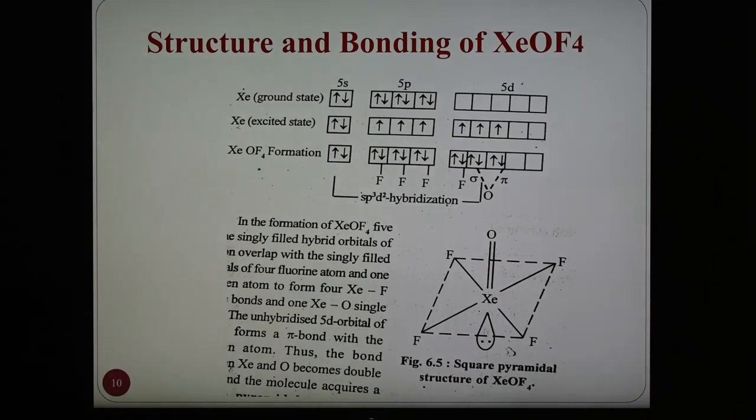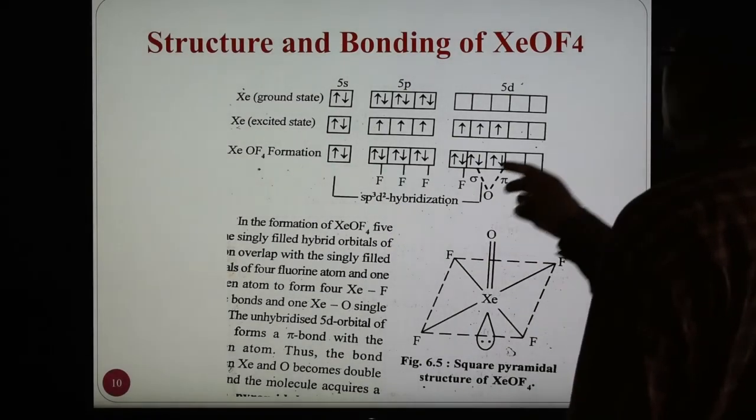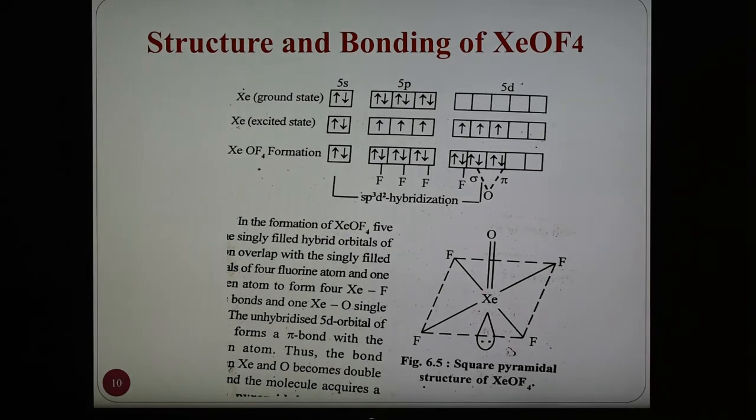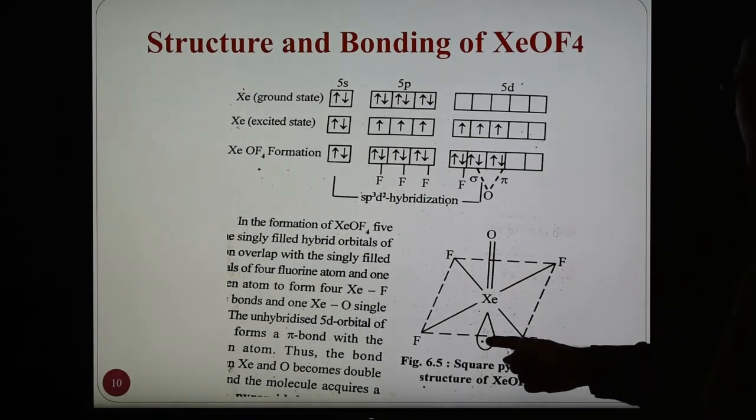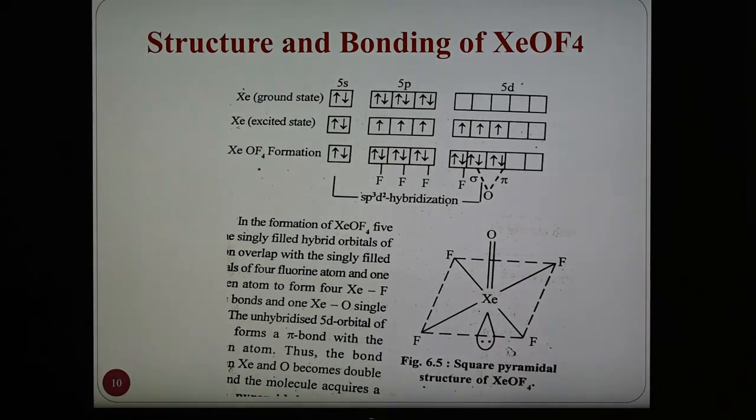So because the hybridization is sp3d2, the shape is octahedral, and the octahedral shape is shown in this figure. One of the axial positions is occupied by a lone pair and one by the double bond. Because of the presence of one lone pair, the shape may be considered as square pyramidal. In xenon oxytetrafluoride, the structure can be considered octahedral, also known as a square pyramidal structure.